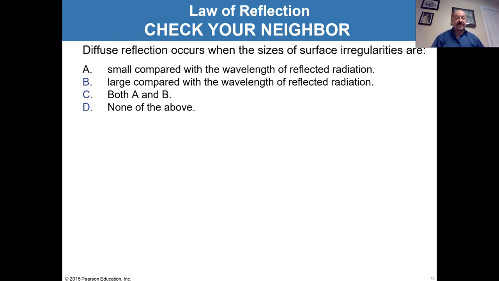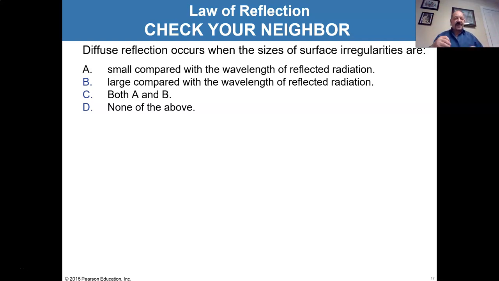All right, so diffuse reflection occurs when the sizes of the surface irregularities are: A, small compared to the wavelength of reflected radiation; B, large compared to the wavelength of reflected radiation; C, both; D, none of the above. Well, remember, the reflections will only be spread into all these different directions if there are grooves and bumps and irregularities that are big enough for the waves to fit into. If they're not big enough for the waves to fit into, the wave just sees a totally flat surface and there's no diffusion at all. It just comes in with a nice clean reflection.